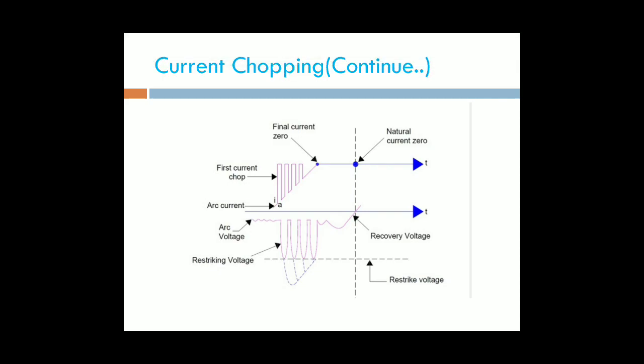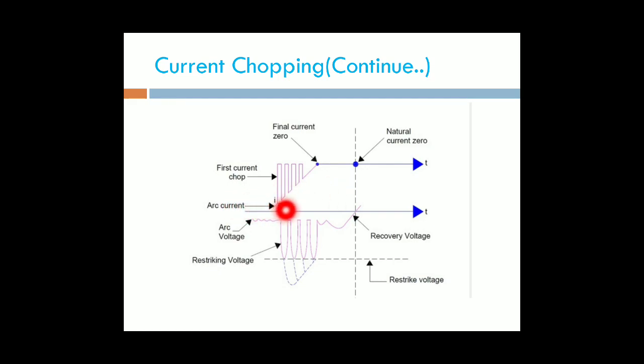This is the first current chopping and this is the final current chopping. This is the natural current zero. Before obtaining the natural current zero, the current is forcefully brought to zero. It is known as current chopping.